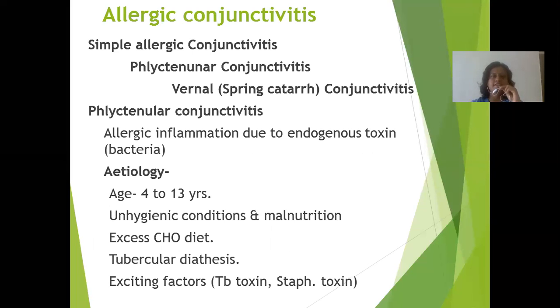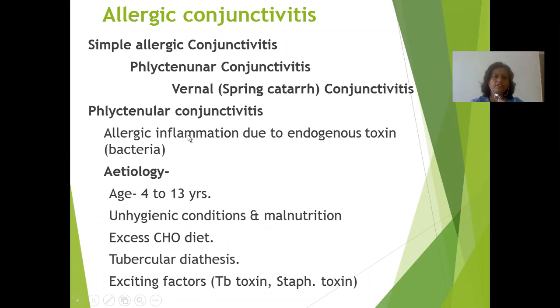Next is allergic conjunctivitis. Allergic conjunctivitis is defined as an allergic reaction of the conjunctiva. There are three types of allergic conjunctivitis. First is simple allergic conjunctivitis. Second is phlyctenular conjunctivitis. Third is vernal, that is spring catarrh conjunctivitis.